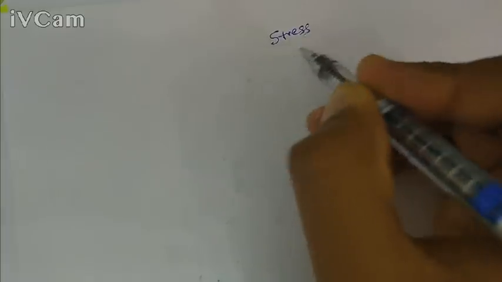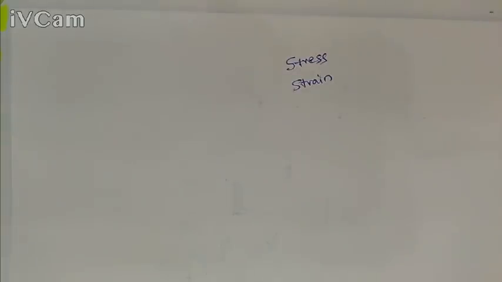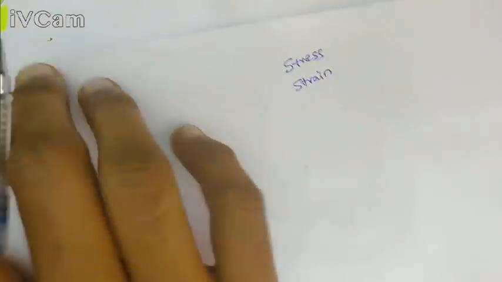Next one is based on the stress strain graph. We already studied stress and strain, but there is a relation between stress and strain, and from the stress strain graph we can see it.